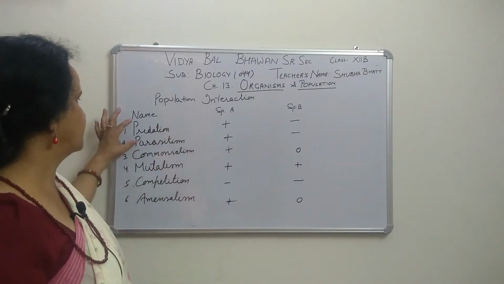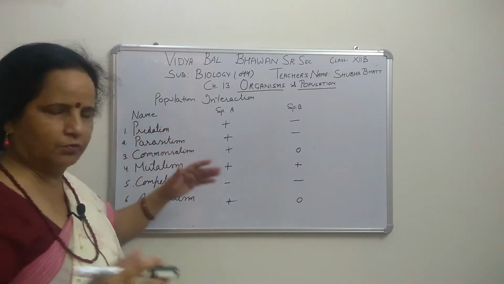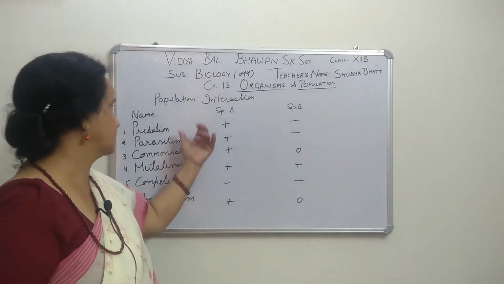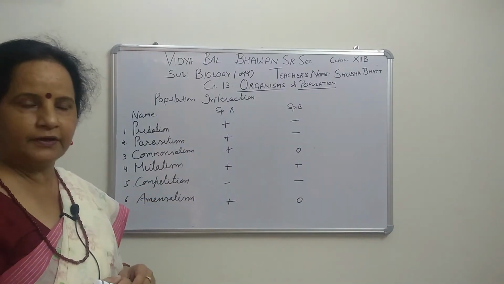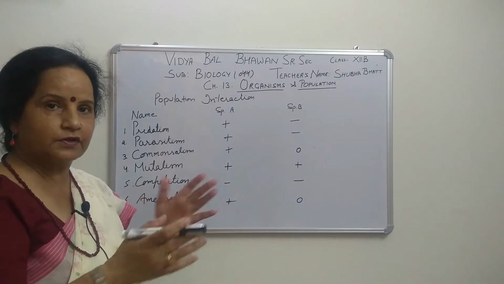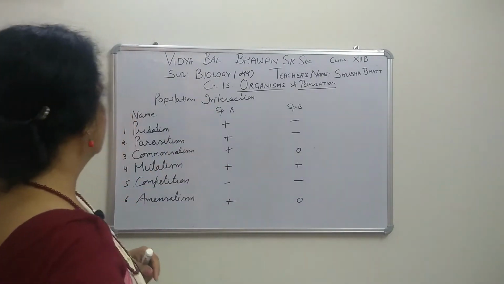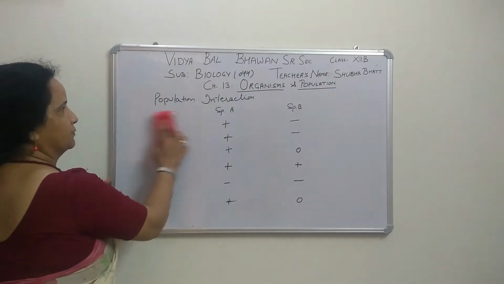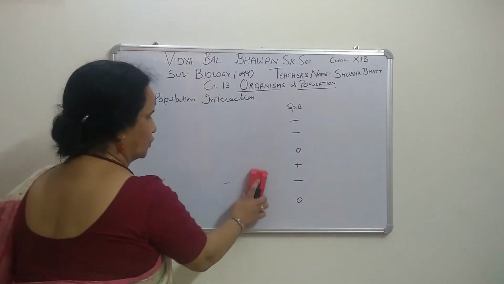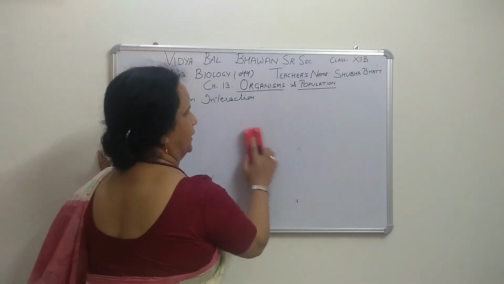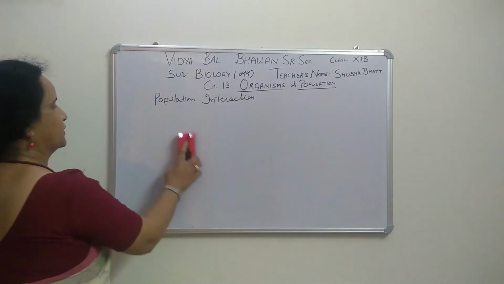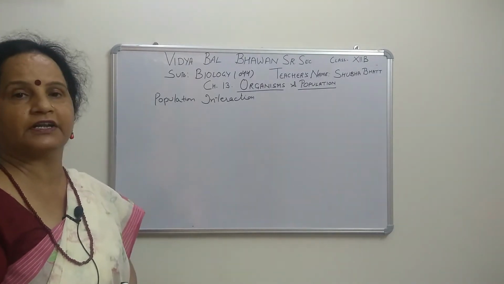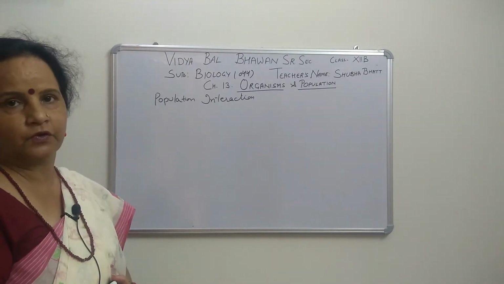First we will see predation and parasitism, which we have taken together because they have many similarities. You see, that is positive and that is negative. In both interactions one is getting benefit and the other is getting harm. So we will see the difference between these two. First of all predation. It's a very important 3 marks question in CBSE. For the ecosystem that is good, you can say it is useful. The board exam question is how predation is advantageous in an ecosystem. So we will see how.